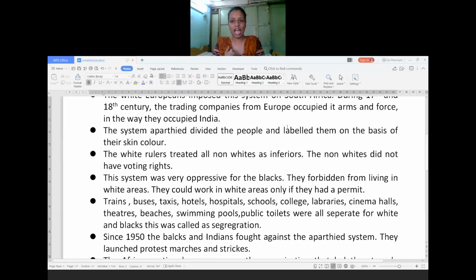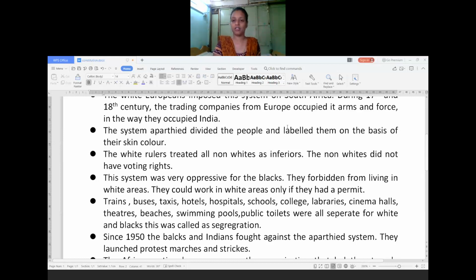I have compared this by taking the example of untouchables, and even today the upper caste people are treating the untouchables badly in the present situation also. The same situation was present between the white people and the black people in South Africa. They were forbidden from living in the white areas. They should not go where the white people were living.